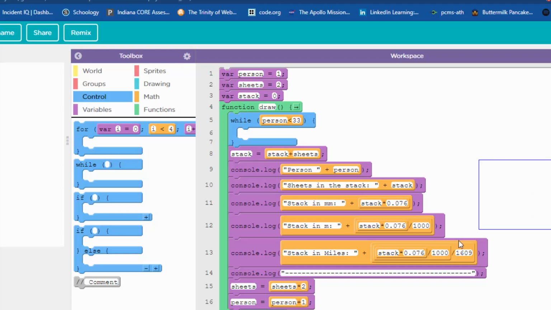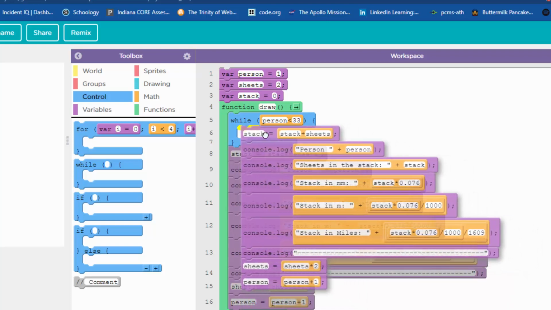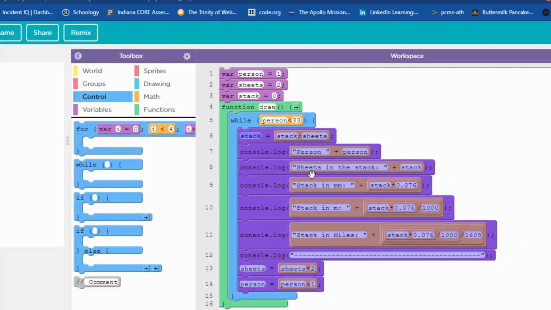Okay, now we've got to move all of this stuff inside that loop. So I've got it all lassoed there, all selected, and I'll move it inside the loop. Can't believe I forgot to do that, but at least I caught it, right? Okay, mistakes happen. All right, so now I believe we have this thing looking the way it should look. Cool. And really, to tell you the truth, I don't know that we really need a draw loop, but I don't think it's going to hurt anything.